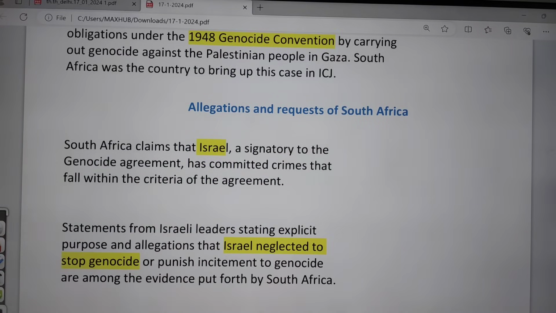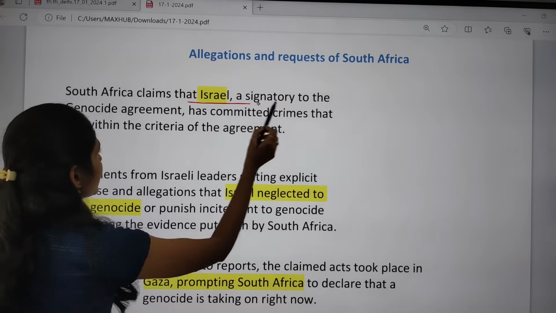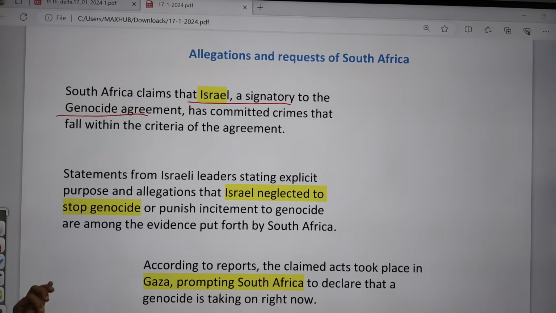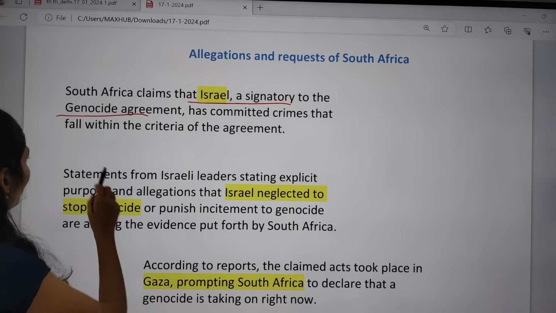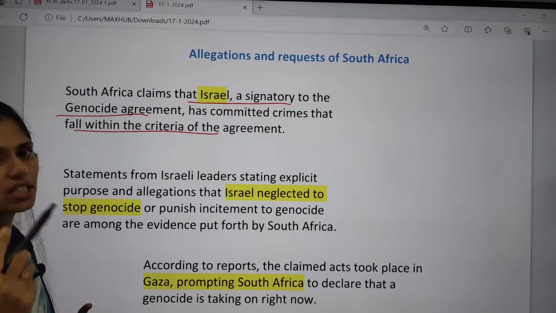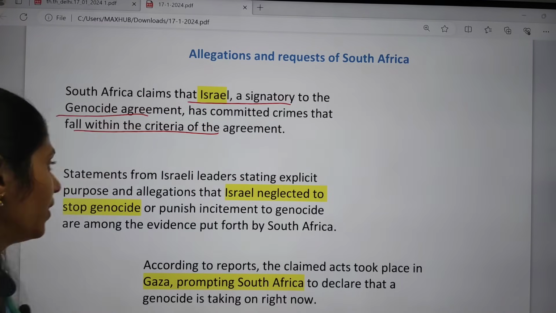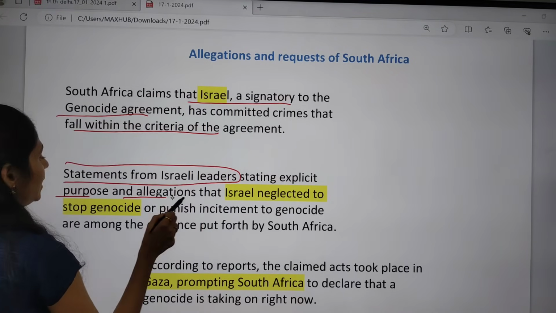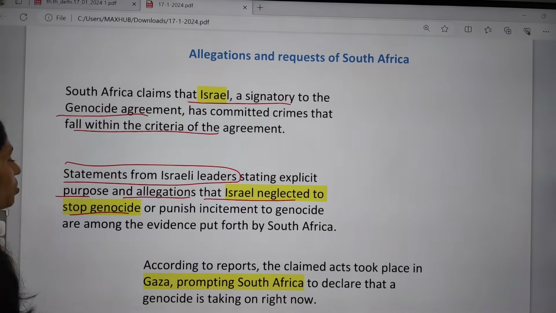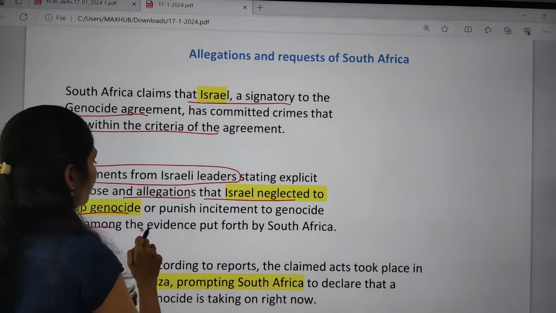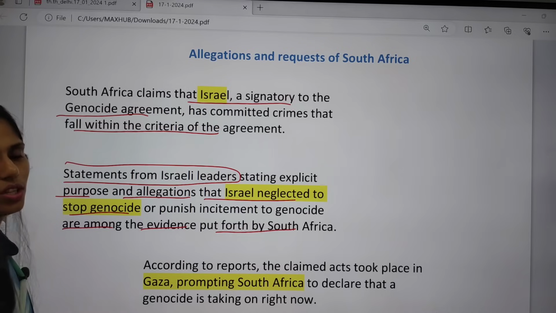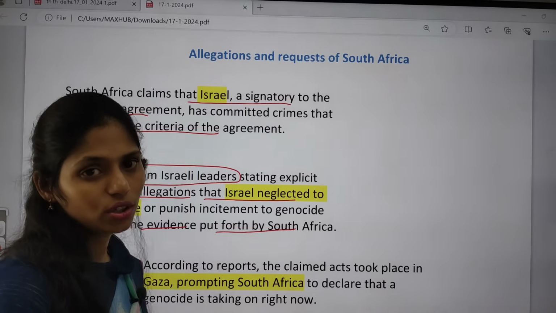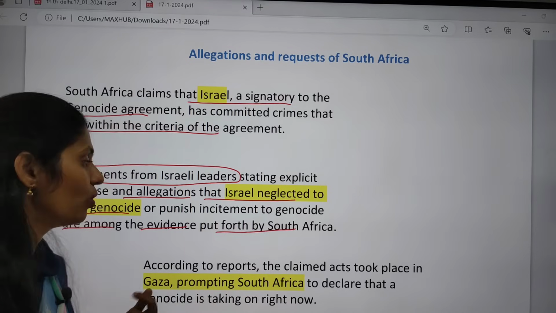So what are the allegations and requests of South Africa? First, South Africa claims that Israel is a signatory to the genocide agreement but has committed crimes that fall within the criteria of the agreement. So Israel is violating this agreement. And the statements from Israeli leaders showing explicit purpose, and the allegations that Israel neglected to stop genocide or to punish incitement to genocide, are among the evidence put forth by South Africa. South Africa said that whenever violence was going on, Israel did not take any steps to stop it.